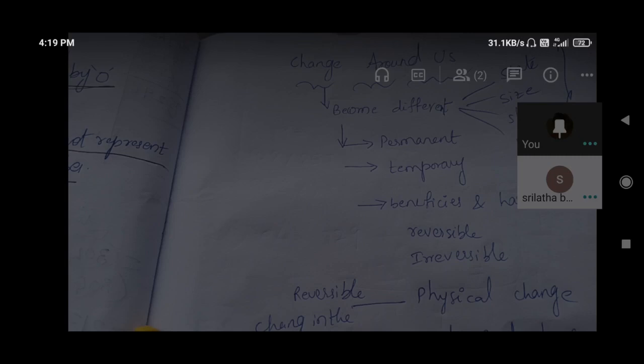And cow dung to biogas. Biogas to cow dung is not possible. Dung to biogas we will get, but biogas to dung we cannot get. So irreversible. Painting on a drawing sheet. Once we painted, we cannot remove that and get the normal sheet again. We made white paper into painted paper, and we cannot get normal white paper again. By recycling we can sometimes get it, but the color will change.